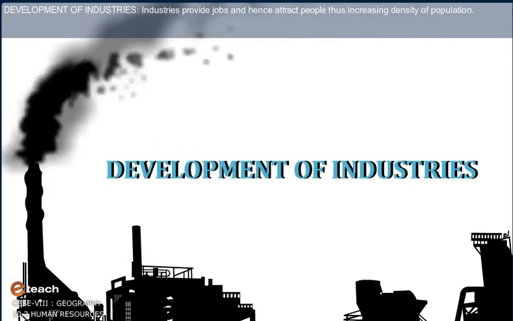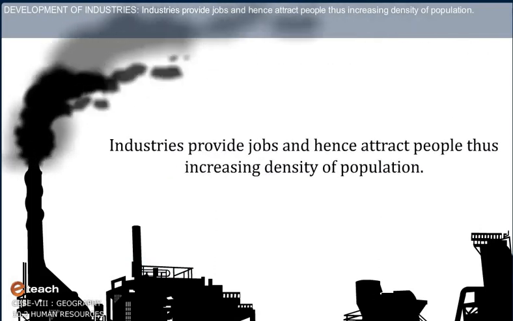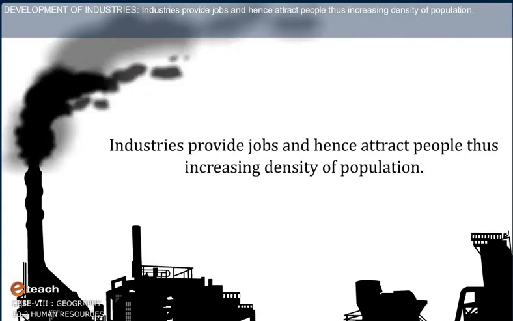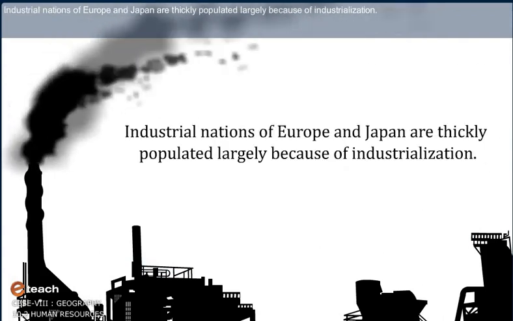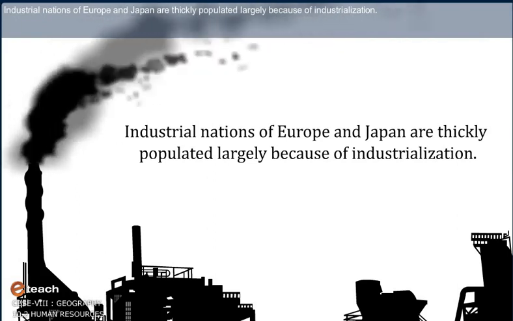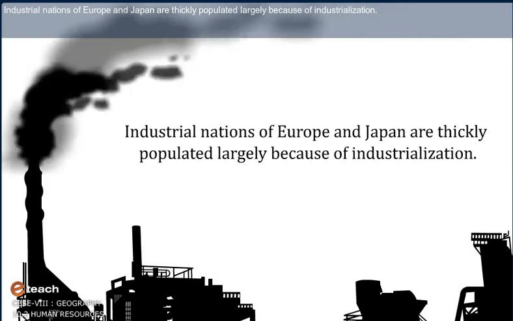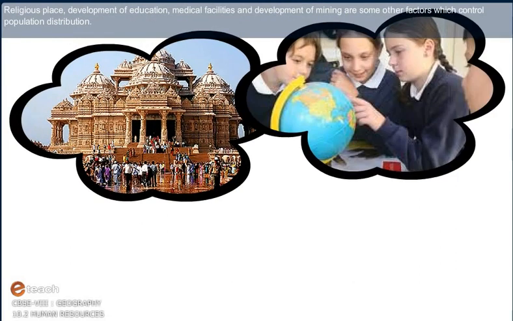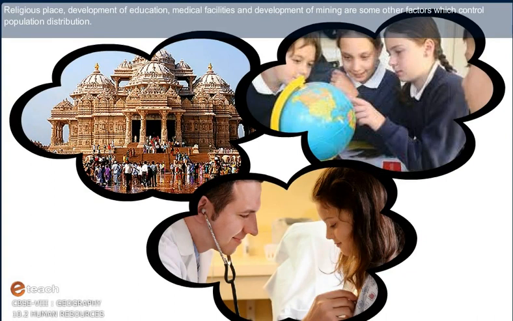Development of industries. Industries provide jobs and hence attract people, thus increasing density of population. Industrial nations of Europe and Japan are thickly populated largely because of industrialization. Religious places, development of education, medical facilities, and development of mining are some other factors which control population distribution.